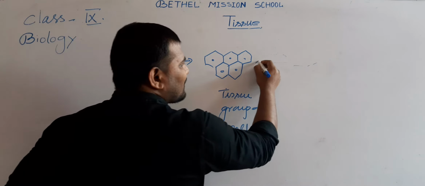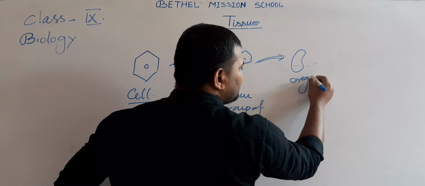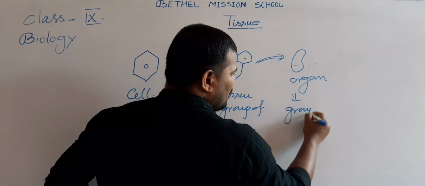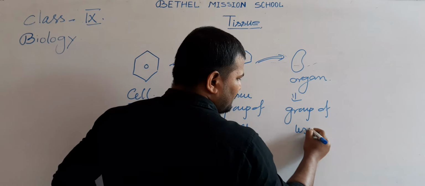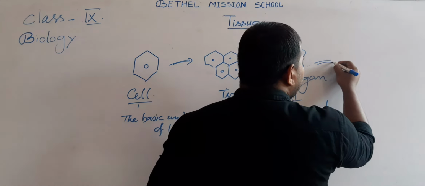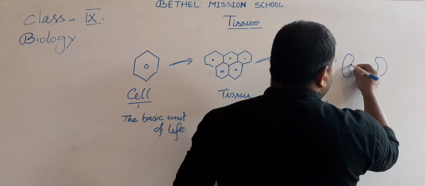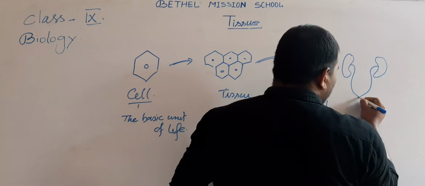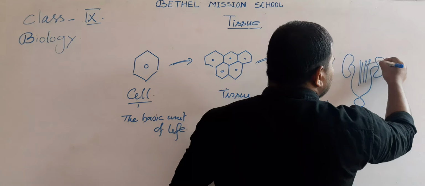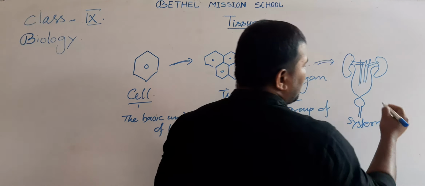Now, these tissues are combined to form the organ. Organ means the group of tissues. Now, these organs are combined to form the system, or the organ system.